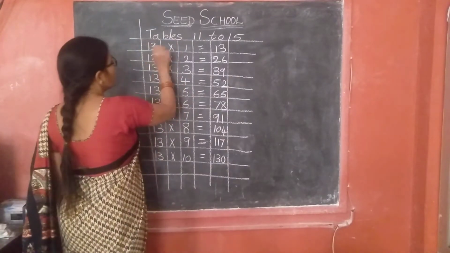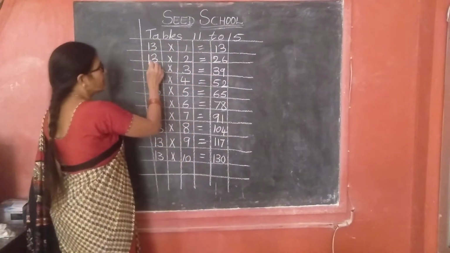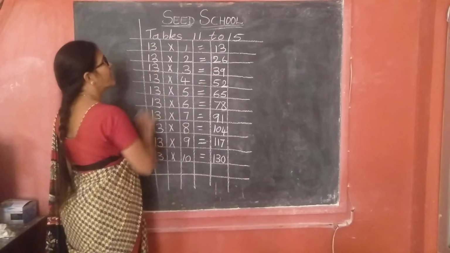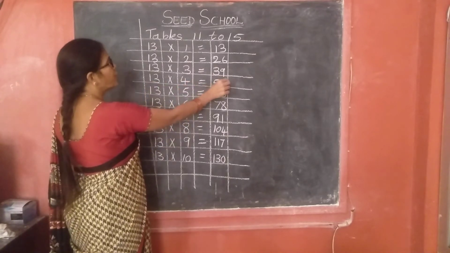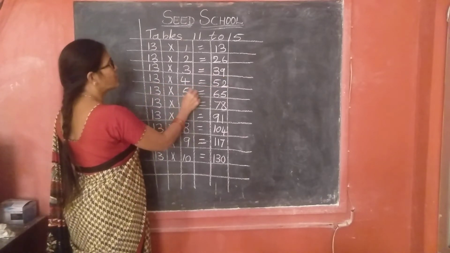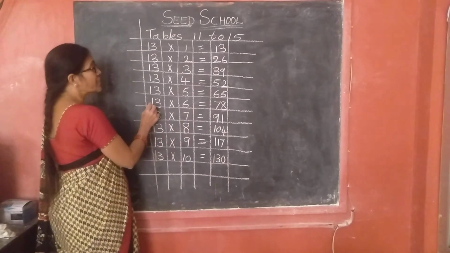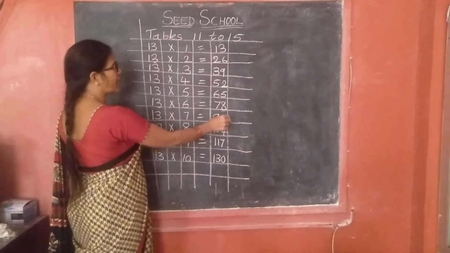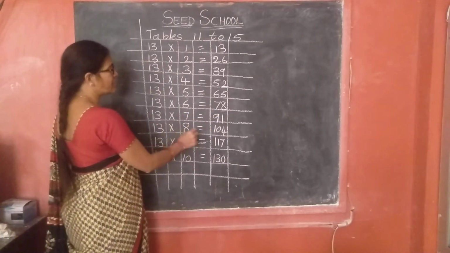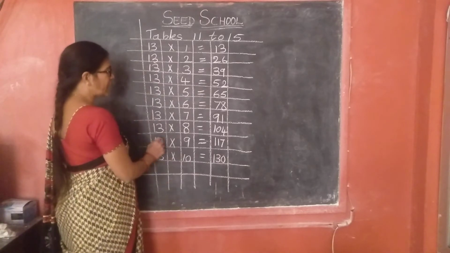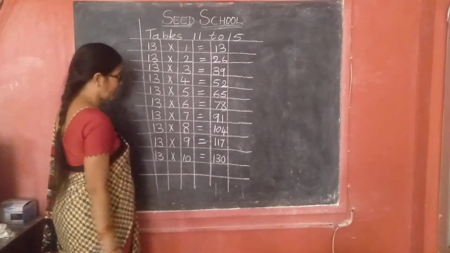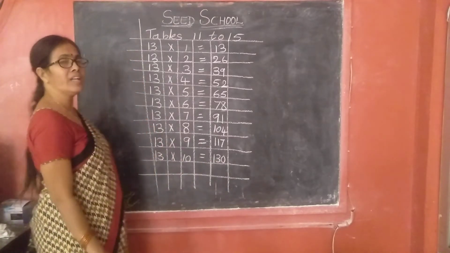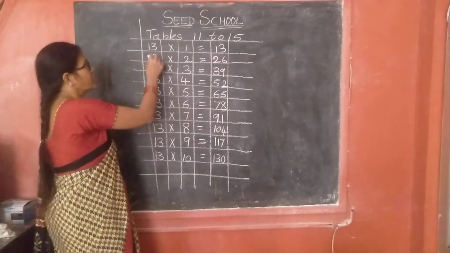Listen. 13 ones are 13. 13 twos are 26. 13 threes are 39. 13 fours are 52. 13 fives are 65. 13 sixes are 78. 13 sevens are 91. 13 eights are 104. 13 nines are 117. 13 tens are 130. Okay children, one more time we have to practice.